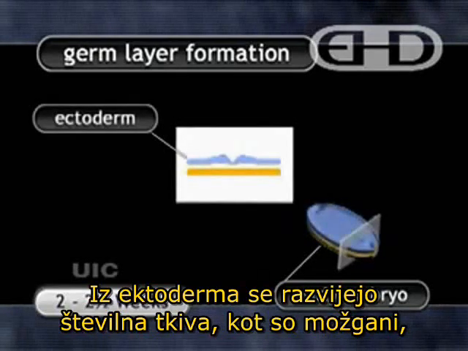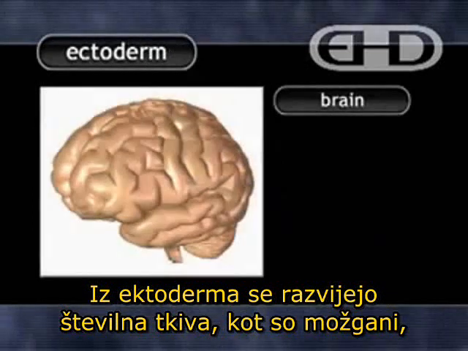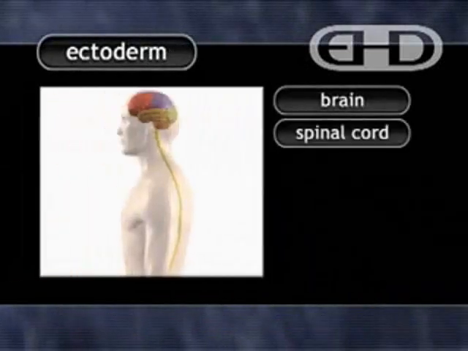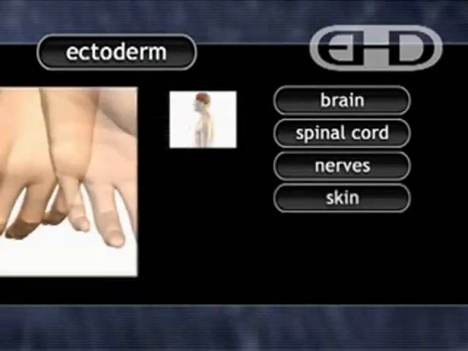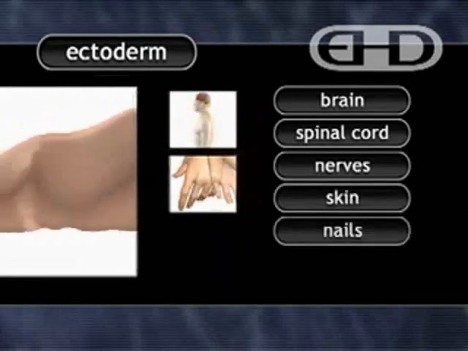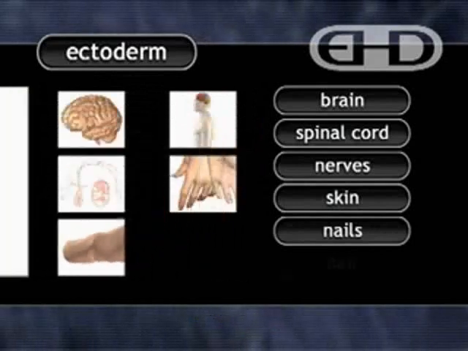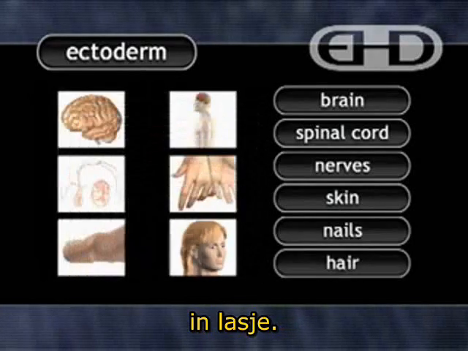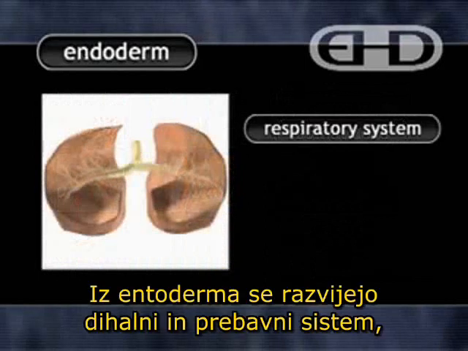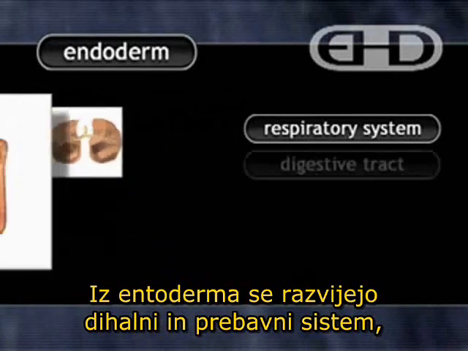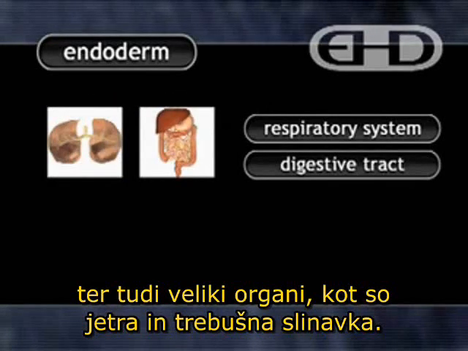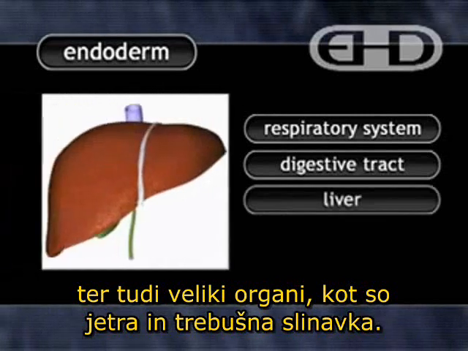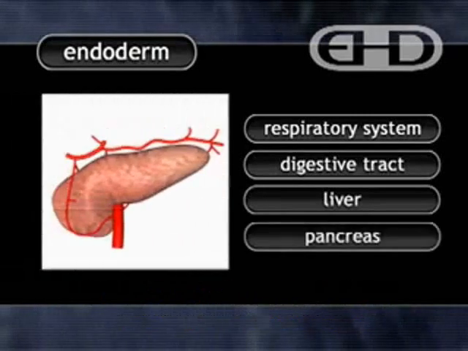Ectoderm gives rise to numerous structures, including the brain, spinal cord, nerves, skin, nails, and hair. Endoderm produces the lining of the respiratory system and digestive tract, and generates portions of major organs such as the liver and pancreas.